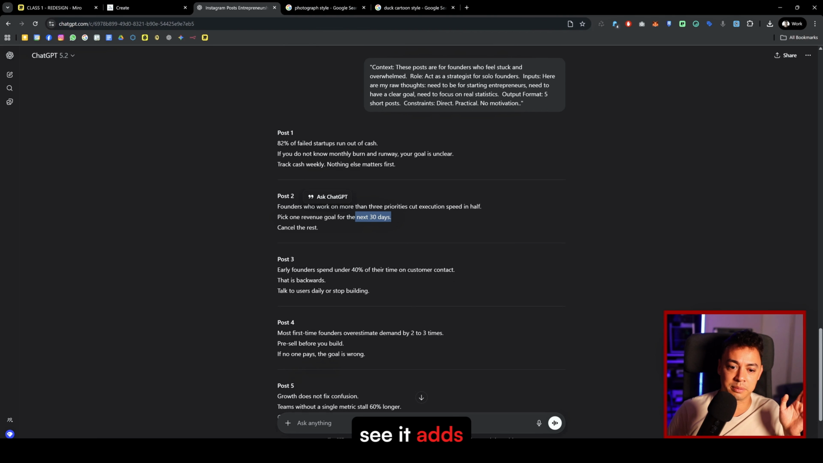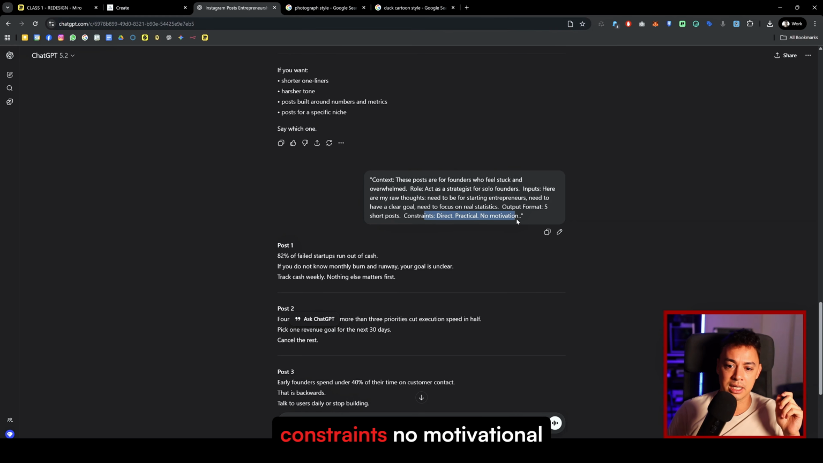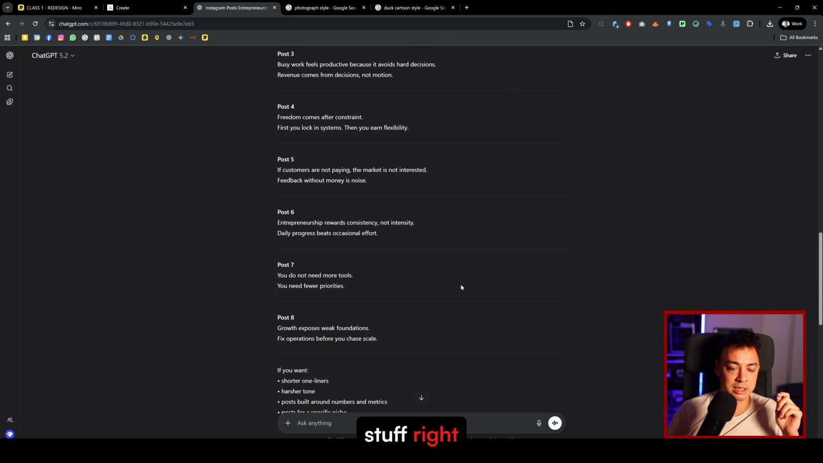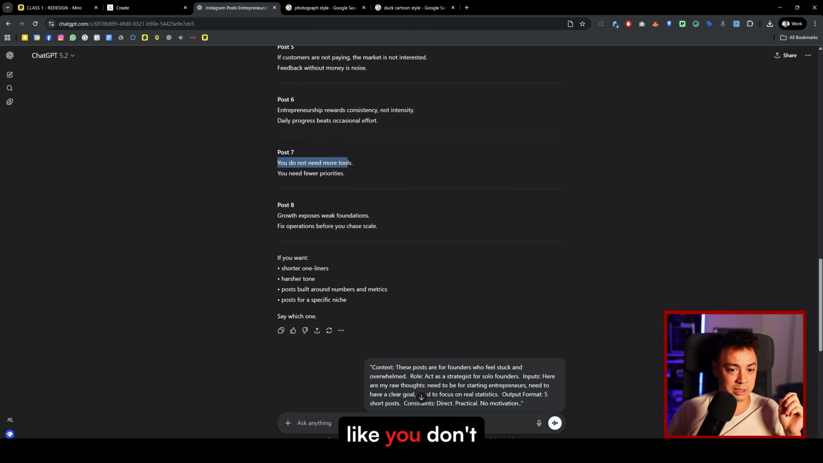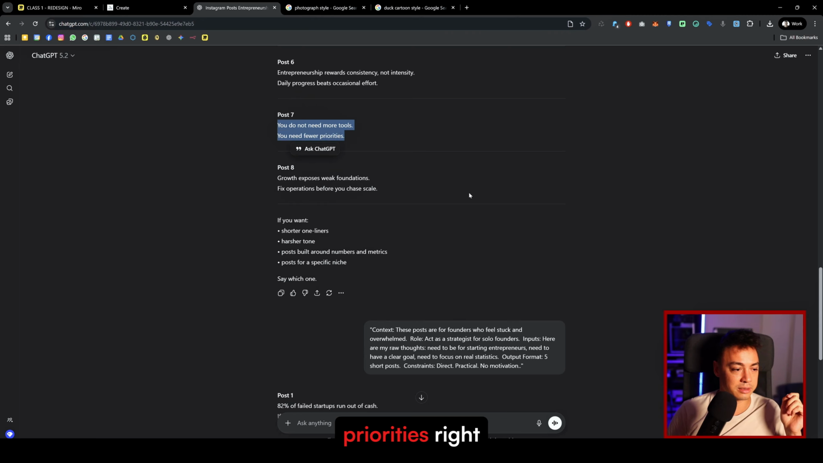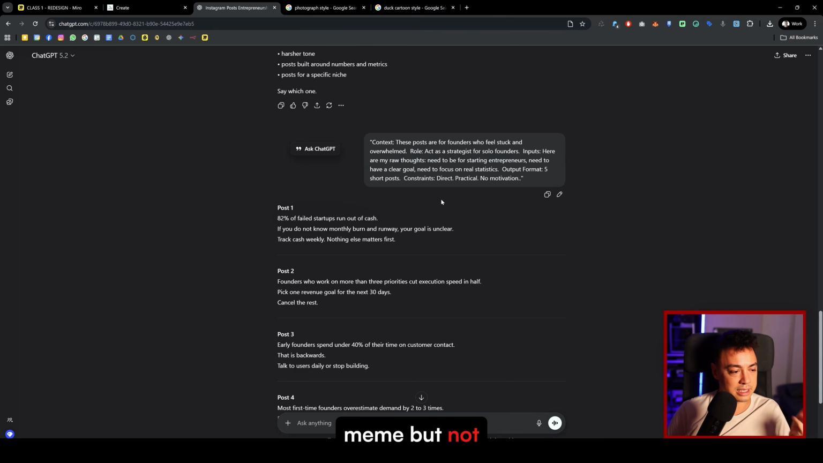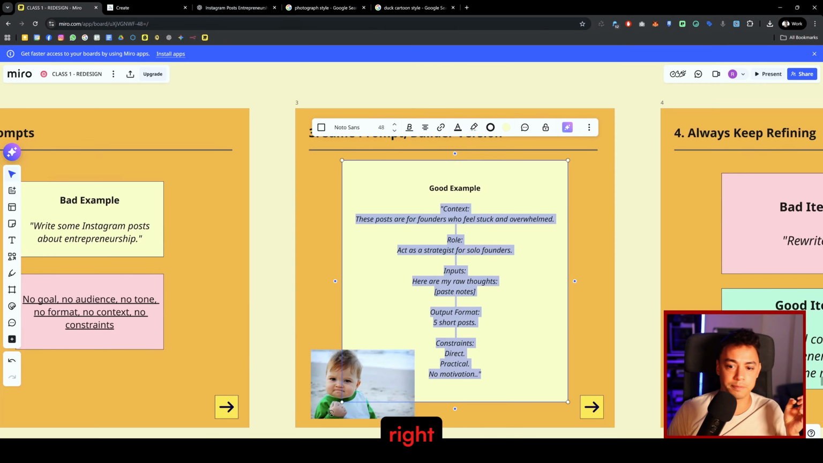As you can see, it adds some numbers in there, right? Statistics. It focuses on first-time founders. It adds some constraints: no motivational stuff, right? So this one is like, "You don't need more tools. You need fewer priorities," right? Nice as a meme, but not as a full-fledged post which reaches a lot of people, right?